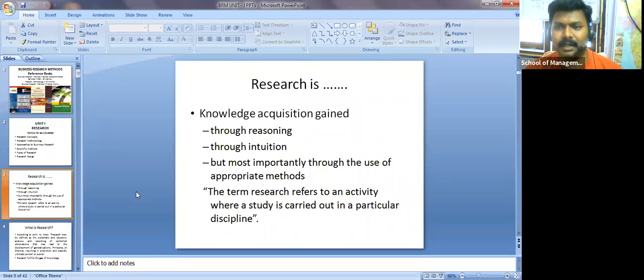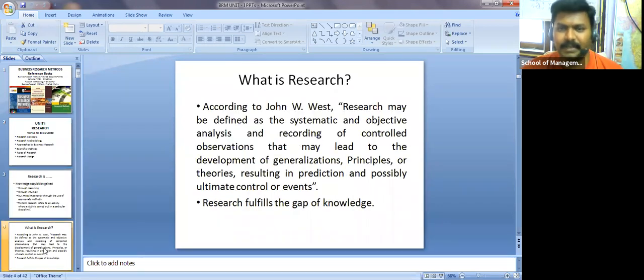And if anyone opted for finance, then you will do your research work on finance. If anyone opted for HR, then obviously you will do some research work on HR related activities, and maybe any other stream too. Take an example of production related, operations related, environmental related, society related, or product oriented work. You may take any one type and do it. So the term research refers to an activity where a study is carried out in a particular discipline. Now, with this basic idea, let me explain what research is.